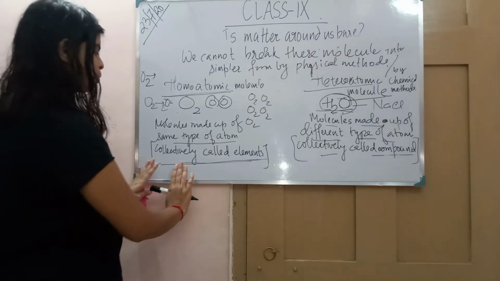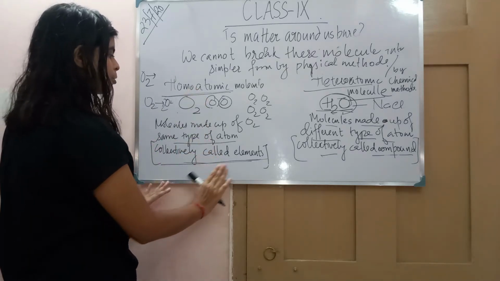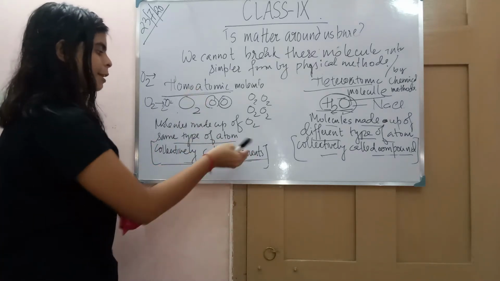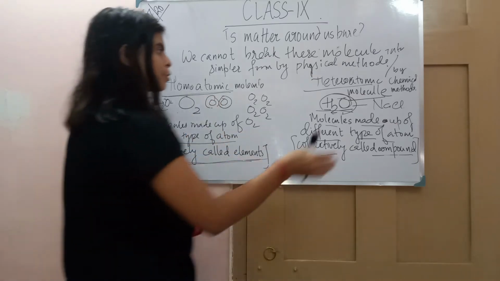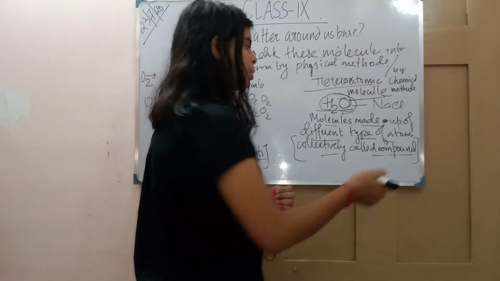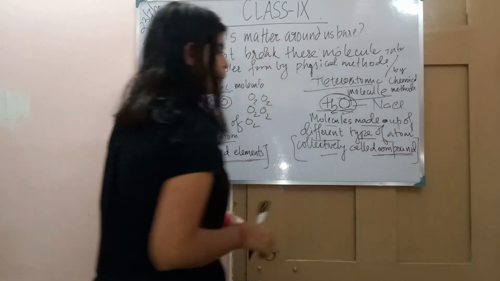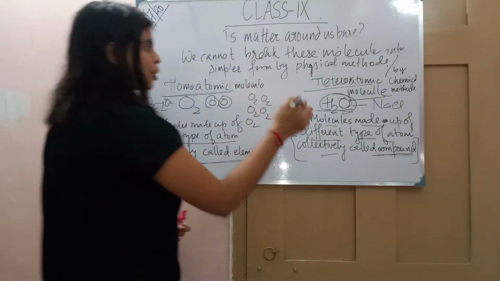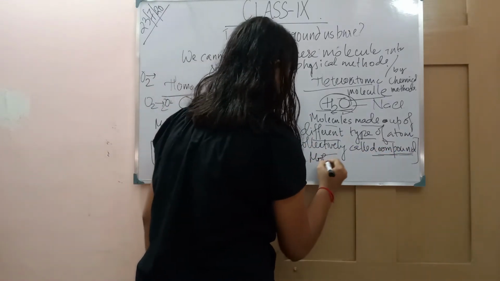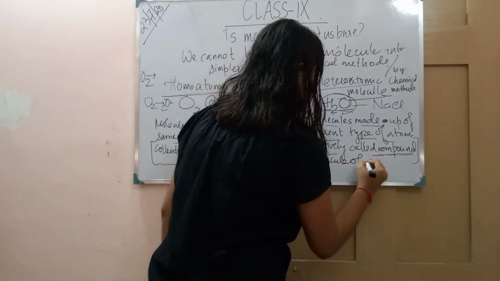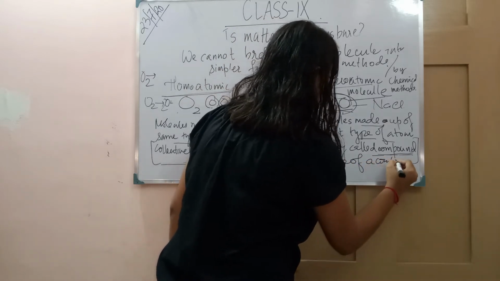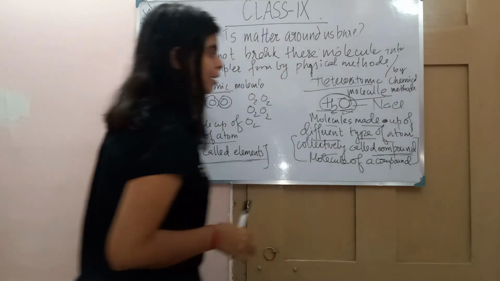So we have understood homoatomic molecules collectively একসাথে থেকে we call them elements, and heteroatomic molecules when they are together we call it compound. So heteroatomic molecules are called as molecule of a compound. কেন? Why are we calling it compound?